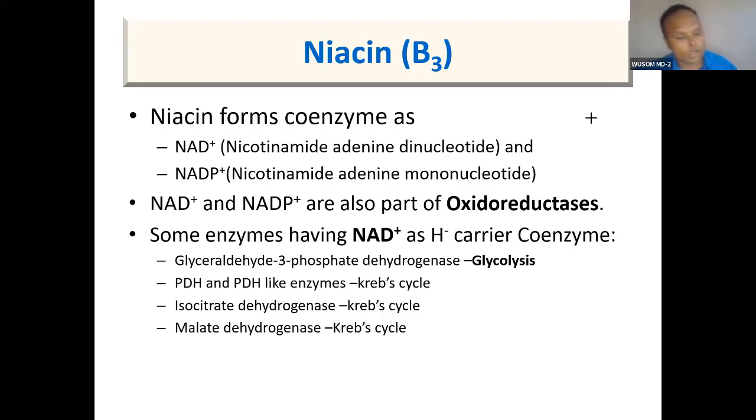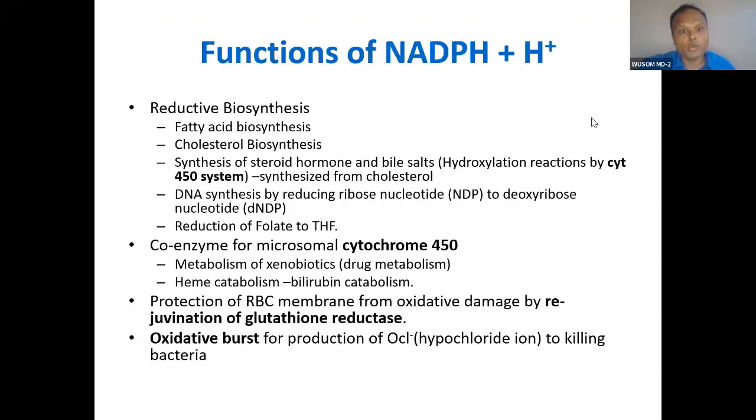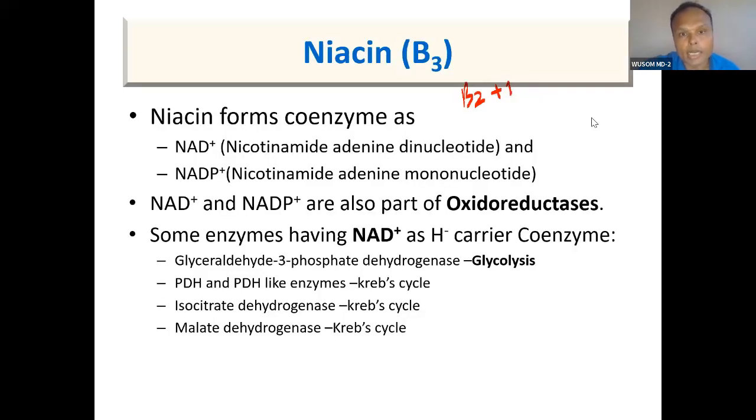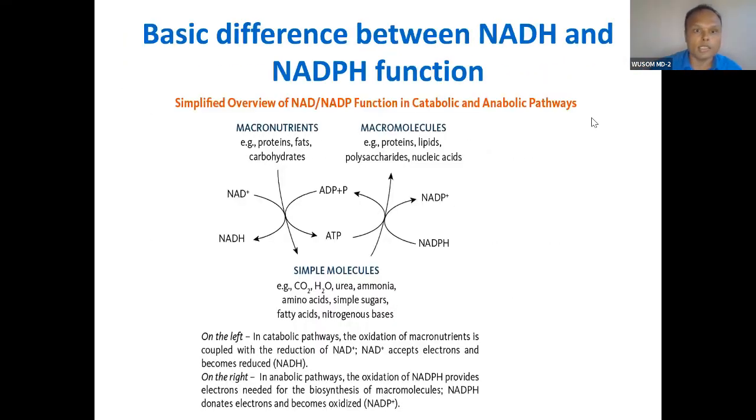Niacin deficiency, you know, can be synthesized from tryptophan. So we have done niacin synthesis; go and read it yourself because we have already done it. I have mentioned here all the functions that you have already studied. Synthesis of NADPH is for reductive biosynthesis, detoxification and production of free radicals. These are the functions of NADPH. Here, NAD is for catabolism. You can see I have written this.